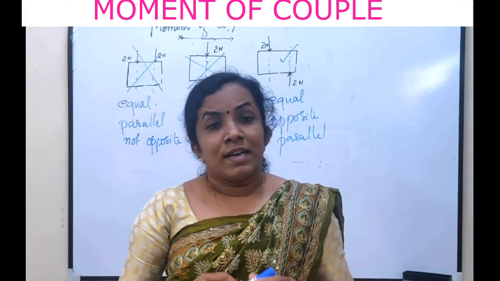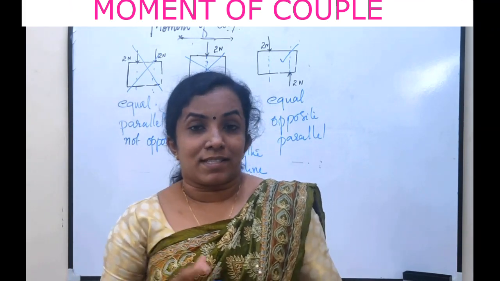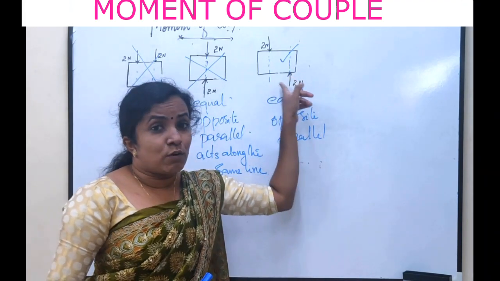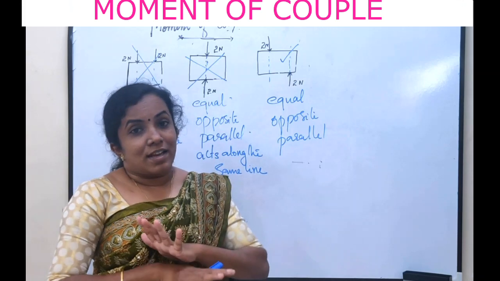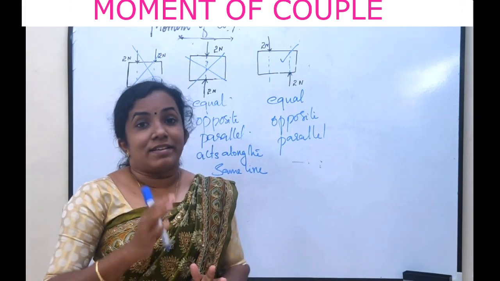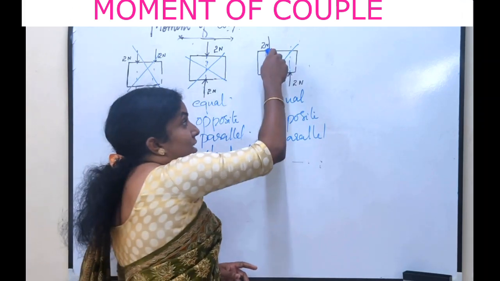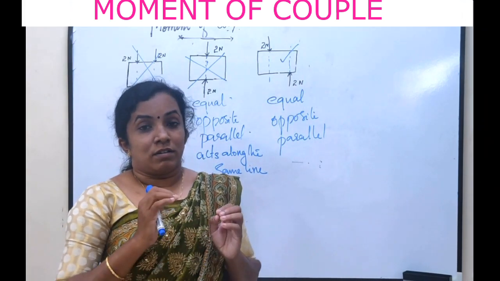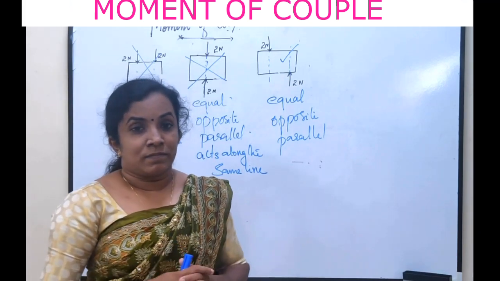Now, this couple of forces has some characteristics. The first one is these two forces are equal and opposite, hence they do not produce any translational or linear motion. They are acting in opposite direction, so they won't produce a translational motion.